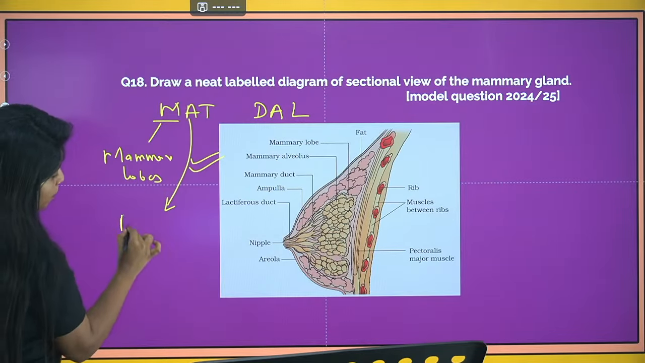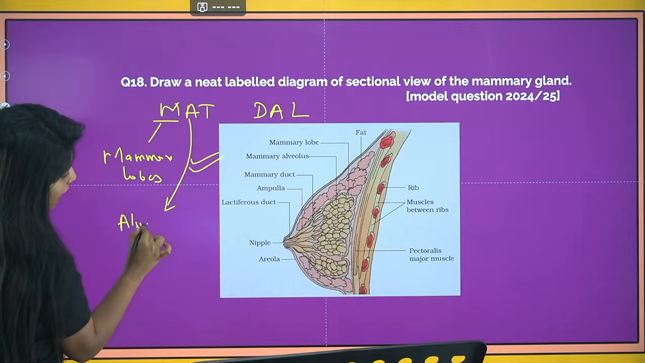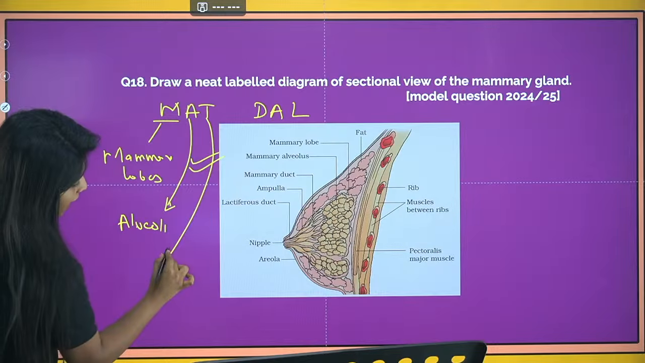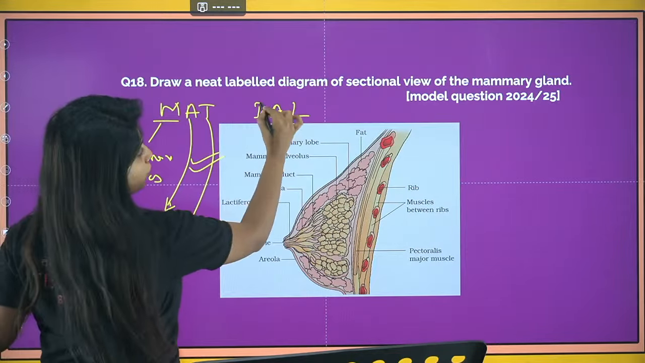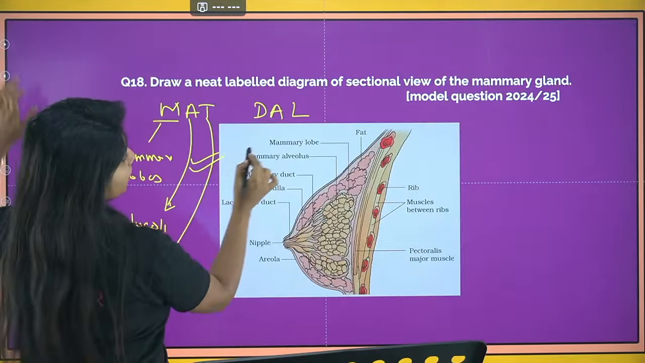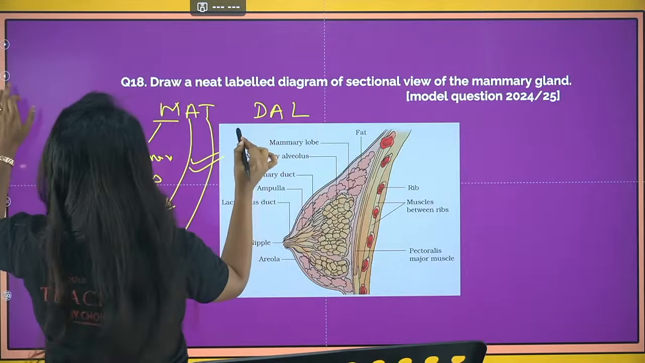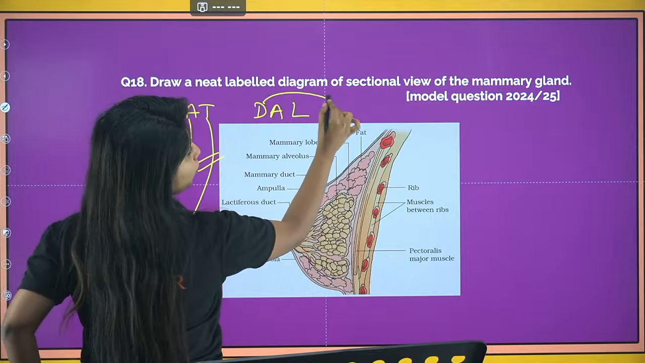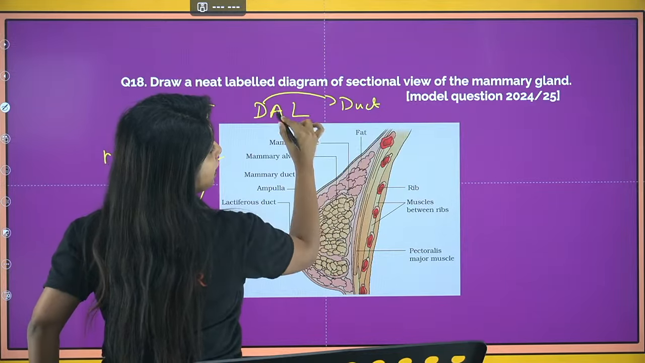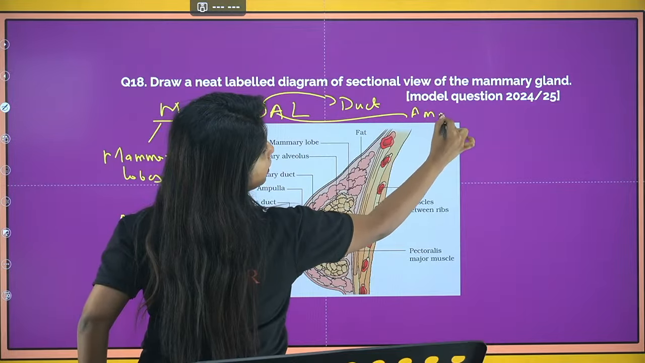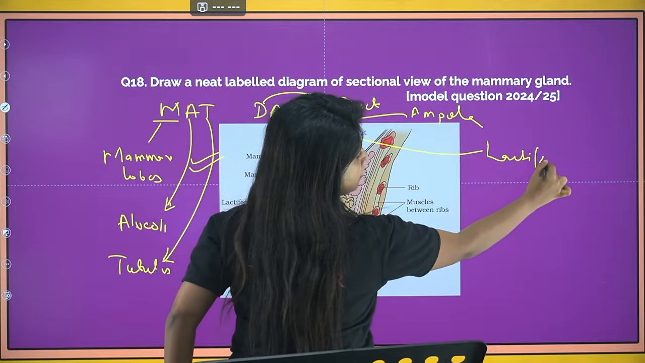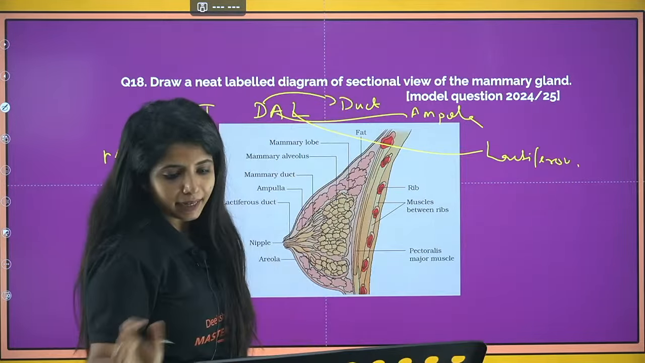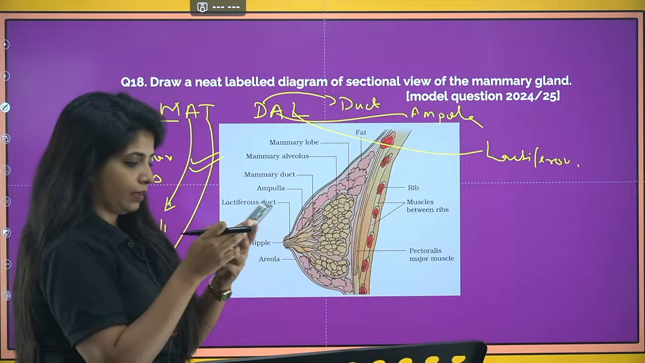Mammary lobes would be having so many alveoli, and the alveoli would be opening into mammary tubules. The mammary tubules would be opening into ducts. The ducts would be opening into ampulla, and the ampulla would be opening into lactiferous ducts. So dal fell on mat, but mat has to come first. Okay?